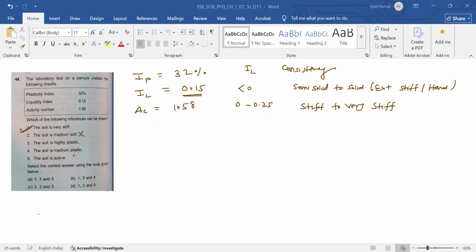The soil is highly plastic. IP is 32. So the relation between IP and consistency: if IP is 0, then this is non-plastic.